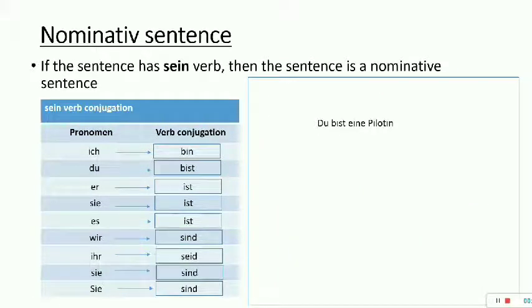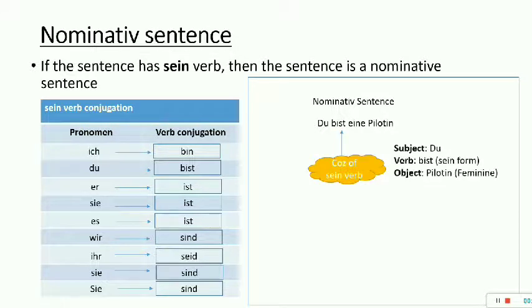Moving on, let's take another example. Du bist eine Pilotin. Pilotin means a female pilot. The whole sentence means you are a female pilot. Is this sentence a nominative sentence or an accusative sentence? Yeah, you are right. Sein verb because of bist. So this is again a nominative sentence because of the sein verb. The subject over here is du. Bist is a sein verb. And Pilotin is feminine, so die Pilotin or eine Pilotin.